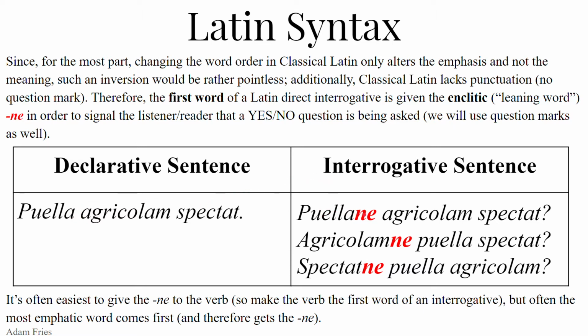So, puella ne agricolam spectat? Does the girl look at the farmer? Is the girl looking at the farmer? Now remember, because Latin also shows emphasis via word order, even though it's always the first word that gets the enclitic ne, that is typically the most emphatic word. When we ask questions, we often put stress on the emphatic or operative words.